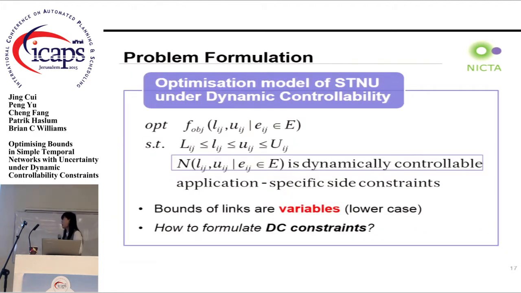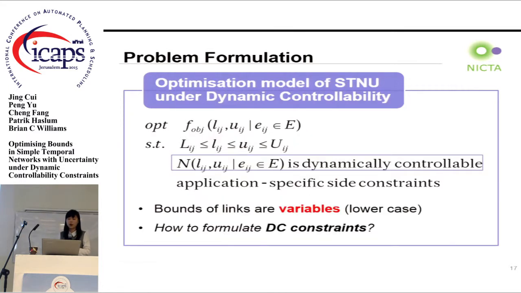In order to answer this question, we introduce our problem formulation as an optimization model of STNU under dynamic controllability. In our model, the lower and upper bounds of links are variables, and the whole network has to satisfy the dynamic controllability constraints and some other application-specific constraints. The key question here is how to formulate the DC constraints.